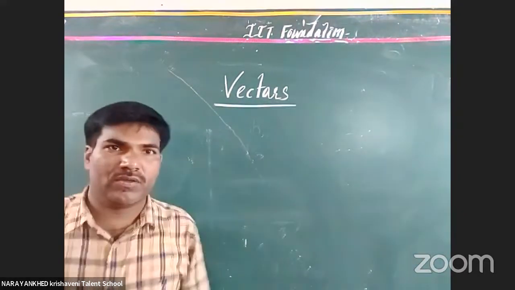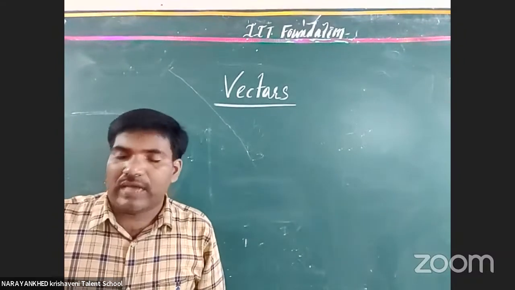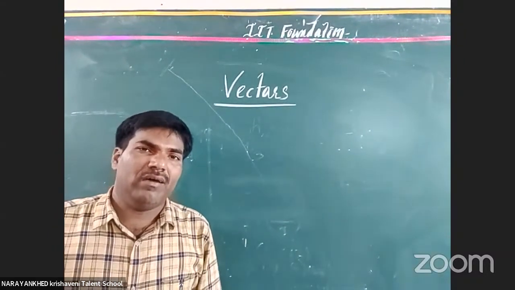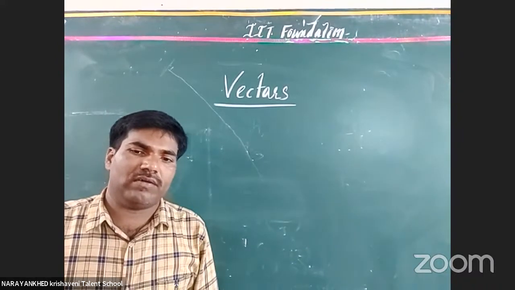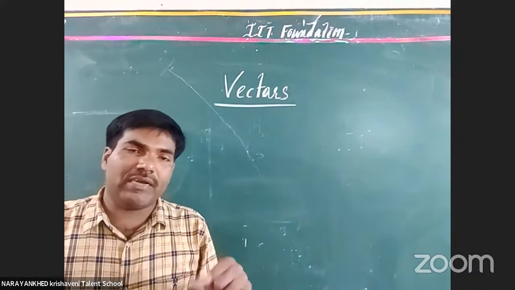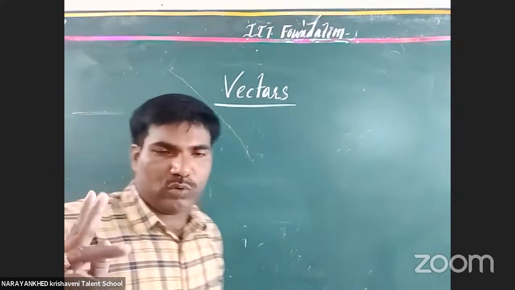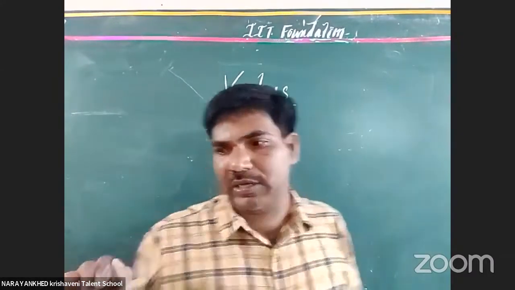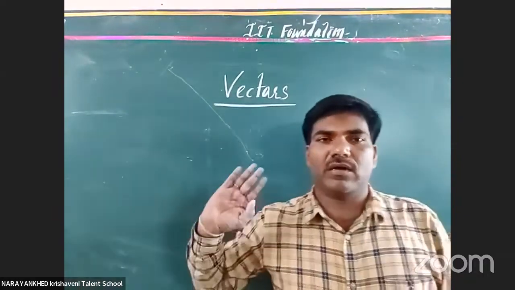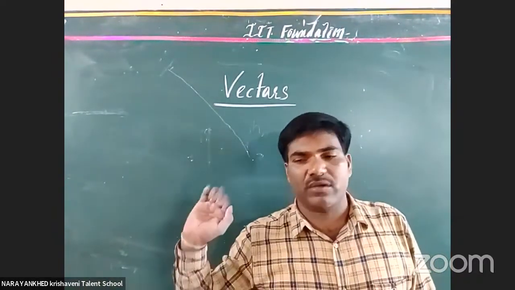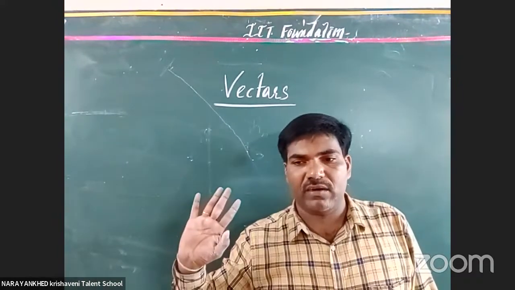Vectors. Okay, now. You know very well that physical quantities are classified, based on their measurement nature, into two types. One is the fundamental physical quantity, another one is the derived physical quantity. How many fundamental physical quantities are there?